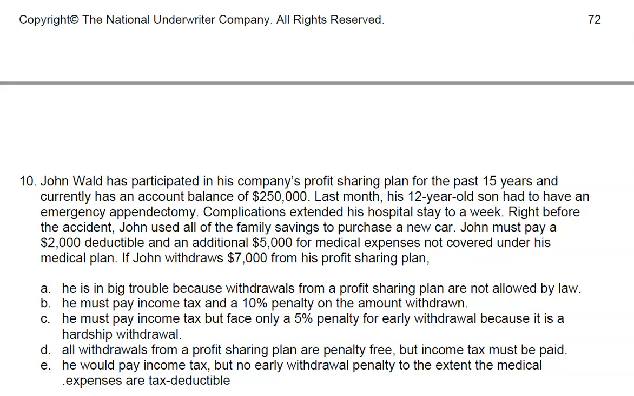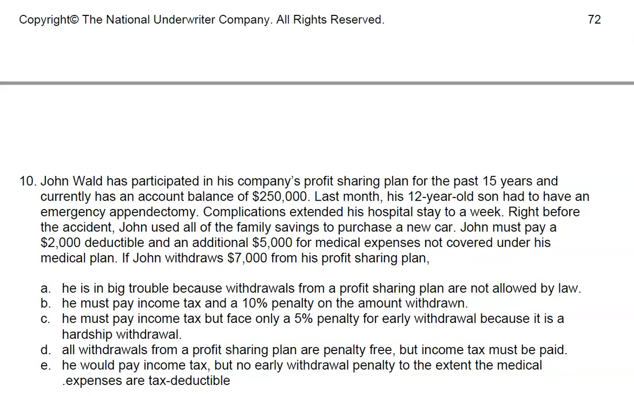Question number 10. Read the question, select the best answer, and pause the video now. If John withdraws $7,000 from his profit sharing plan, what is true? A, he is in big trouble because withdrawals from a profit sharing plan are not allowed by law. That's not true. They are allowed. He must pay income tax and a 10% penalty on the amount withdrawn.